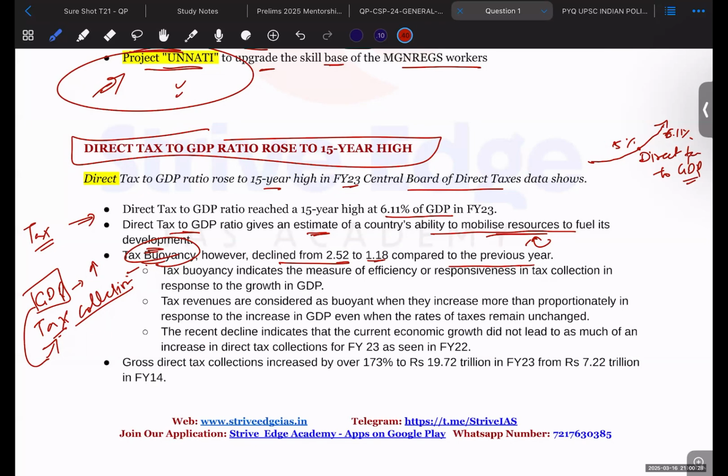So tax buoyancy has, however, declined to 1.18 in India compared to the previous year. That means the GDP is increasing at a fast rate, but we are not able to increase our tax collection at that fast pace. That is the whole idea of tax buoyancy. Tax buoyancy indicates the measure of efficiency and responsiveness in tax collection in response to the growth of GDP. So whatever the growth of GDP, if our tax collection is efficient and responsive to the GDP, then our collections should increase.